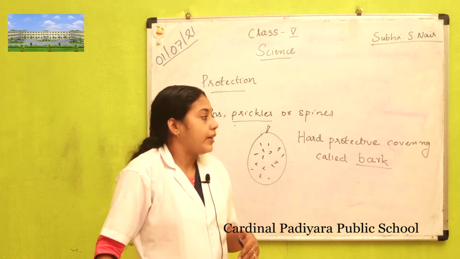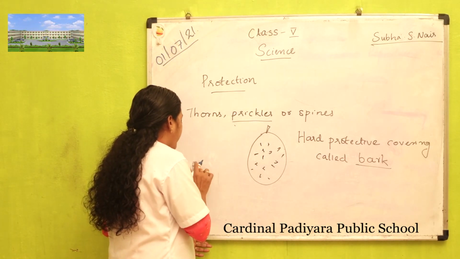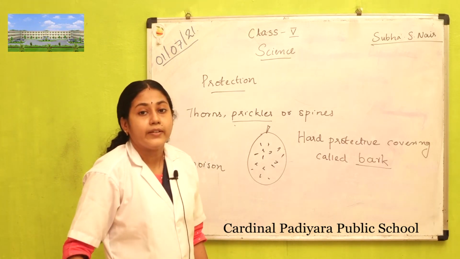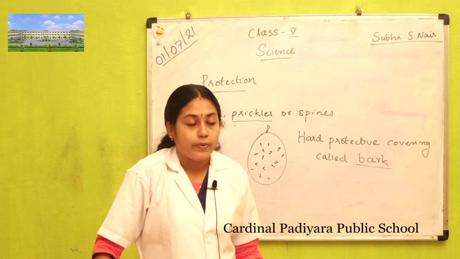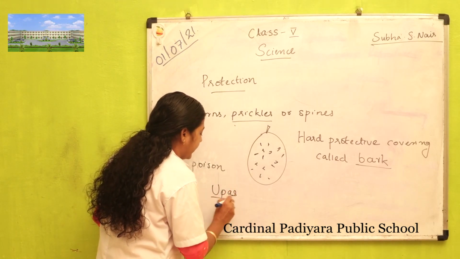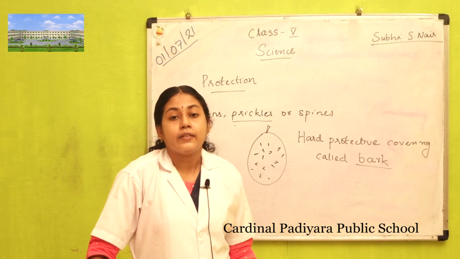Then another adaptation is that some plants produce poison in their fruit or in their leaves. For example, upas. Upas is a tree and it is a poisonous plant.